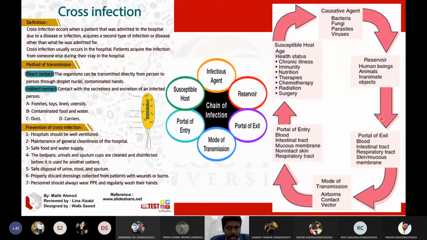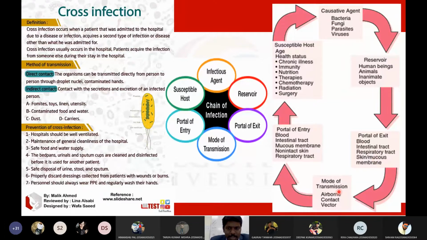After the reservoir, it will go for the portal of exit. Portal of exit can be through blood, the intestinal tract, respiratory tract, skin, or mucous membranes. Through blood means, for example, some person has HIV and is bleeding; when we touch that blood, we may get HIV. The intestinal tract is through fecal material, the respiratory tract covers COVID-19 and lung infections, and skin and mucous layers can also be portals of exit.